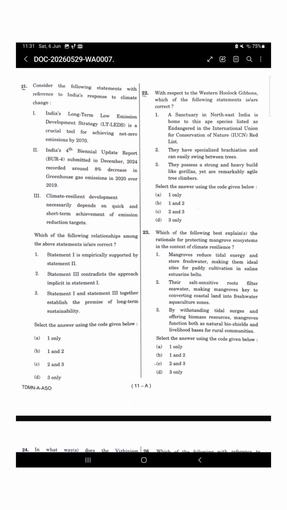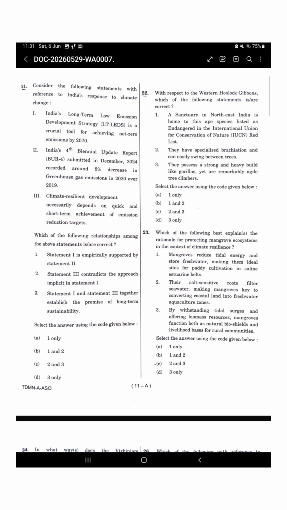This is one of those questions where ecology itself gives you the answer. Statement 1 says mangroves are ideal for paddy cultivation because they store fresh water. That sounds questionable because mangroves generally thrive in saline and brackish environments. Statement number 2 claims that mangroves convert coastal areas into freshwater aquaculture zones. Again, this sounds biologically unrealistic. So now look at statement number 3.